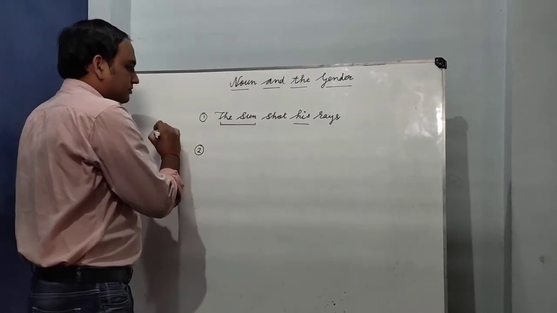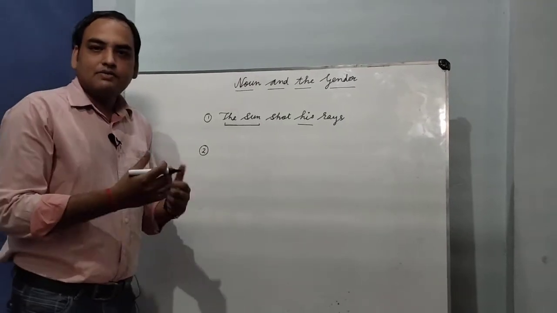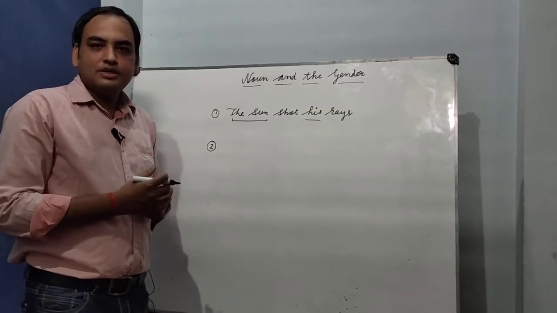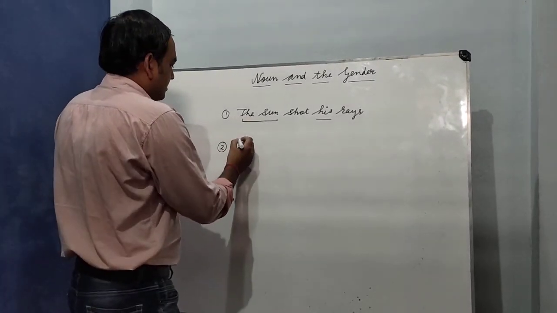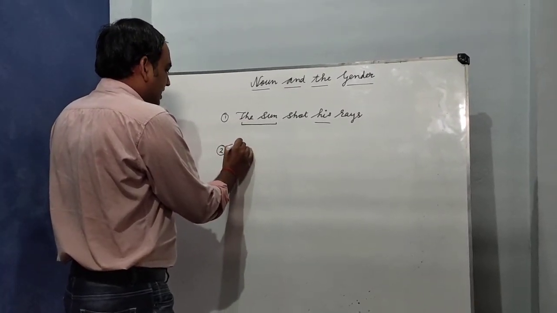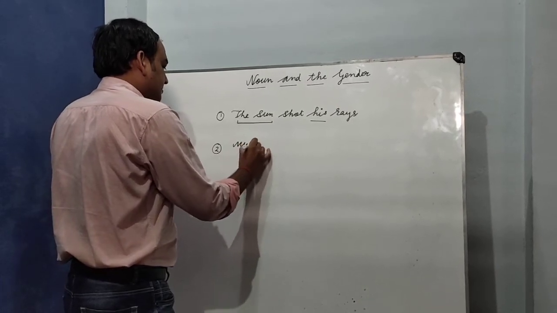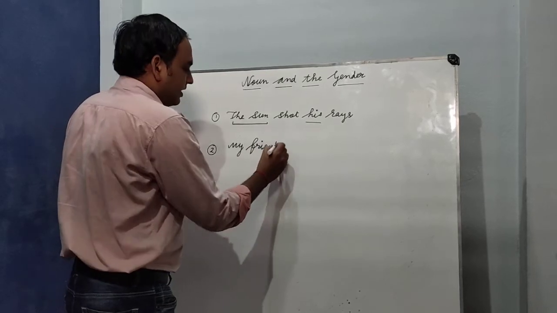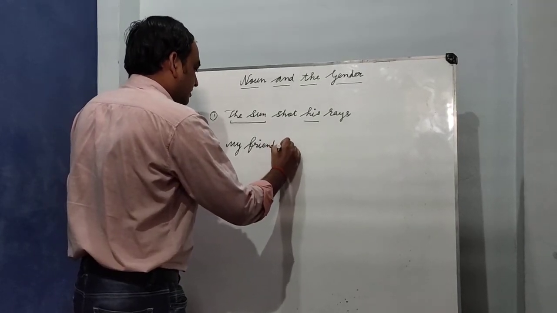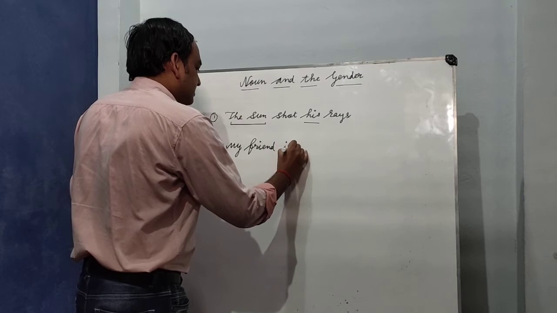Second one. Okay, second one we can use here. Suppose my friend is a doctor.